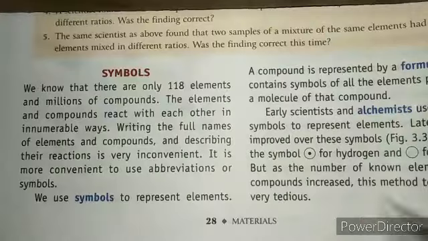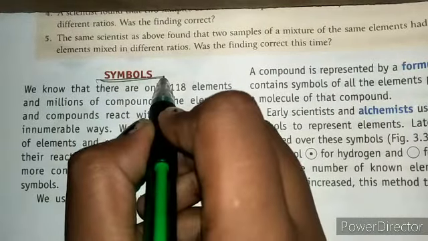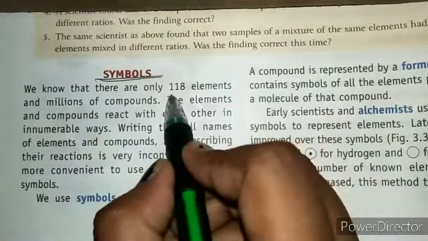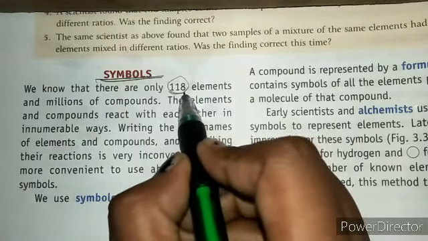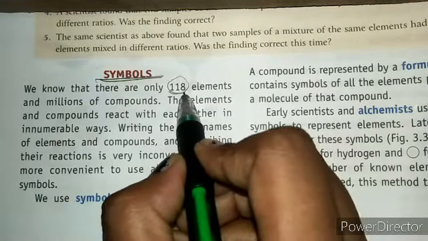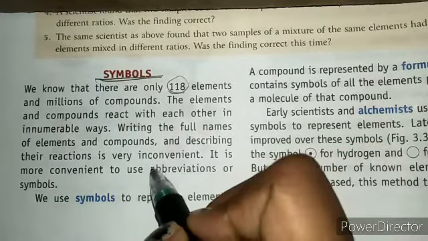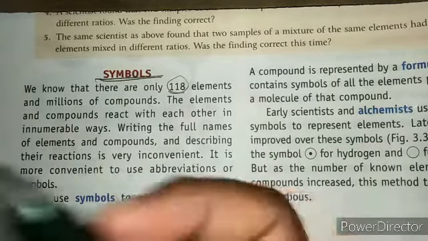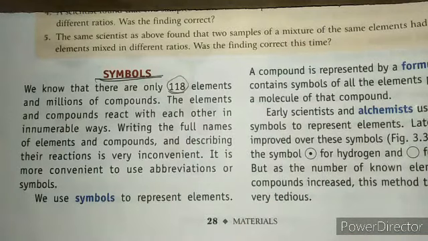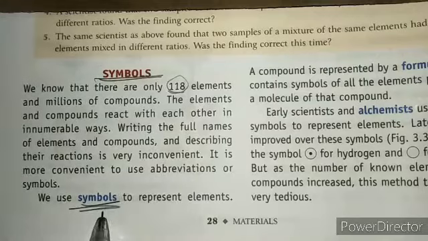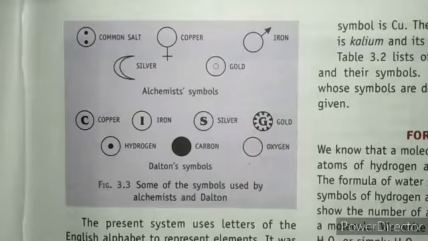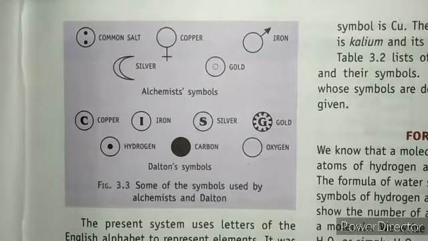Okay. The next we have is symbols. In our periodic table we have approximately 118 elements and millions of compounds. We represent these elements with different symbols. So what is a symbol? Here we have some different symbols. How are these symbols made, and what is the reason behind these different symbols?